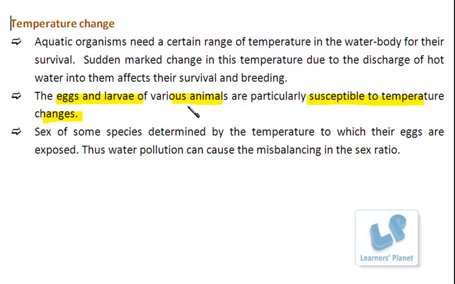So if this disturbance occurs, then there will be a disturbance in the sex ratio of these organisms. And ultimately you can imagine, if such changes occur, what impact it is going to have on the environment. So this is how water pollution has an effect on human health, as well as on the abiotic components, and of course the other living organisms.